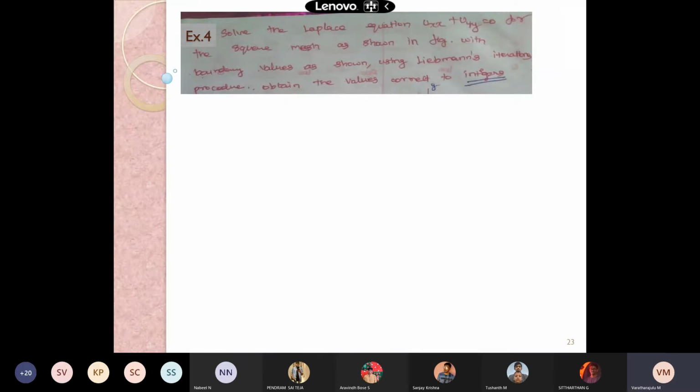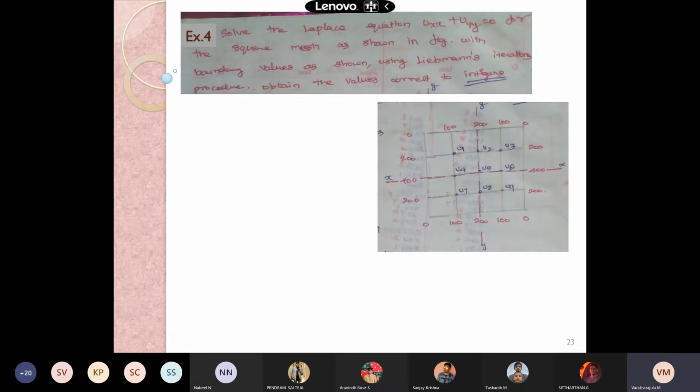And this is today's problem: solve the Laplace equation Uxx plus Uyy equal to 0 for the square mesh as shown in the figure, with the boundary values shown, using Liebmann's iteration procedure, and obtain the values correct to integers. So here we are going to keep the values as integers, since it was given in the problem.